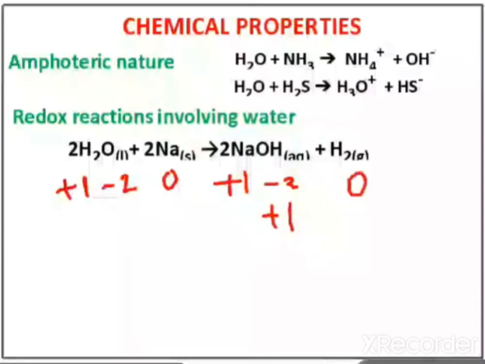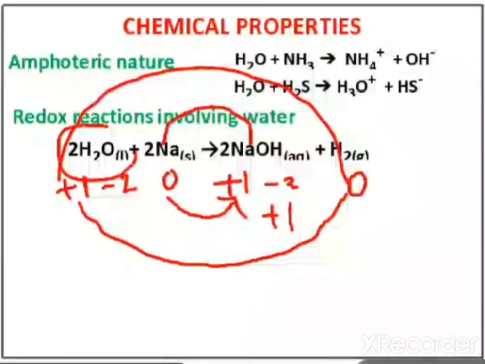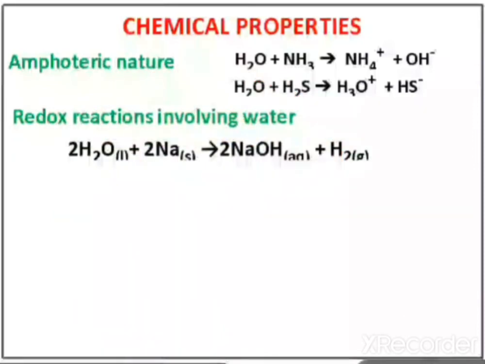Now you can see sodium is converting from 0 into +1, so this is undergoing oxidation. This hydrogen is converting from +1 into 0, so this is undergoing reduction. So in this reaction, reduction and oxidation both are taking place due to presence of water. So this is the example of a redox reaction in which water is involved.